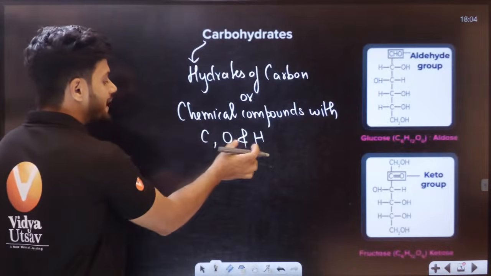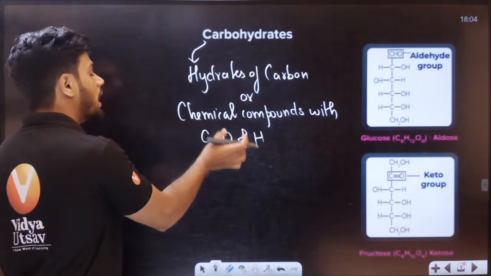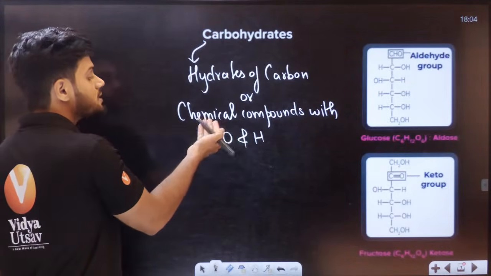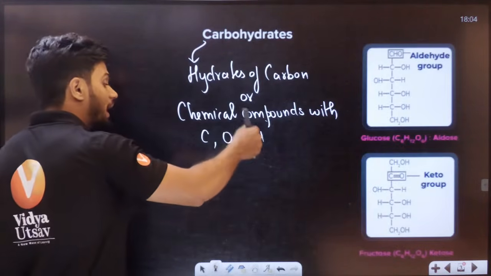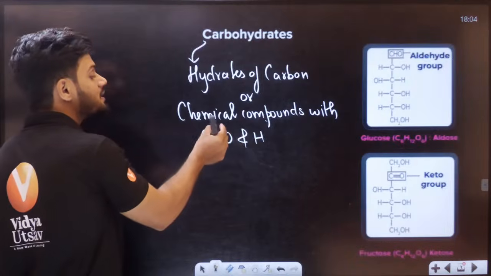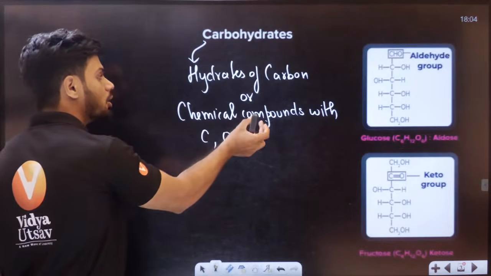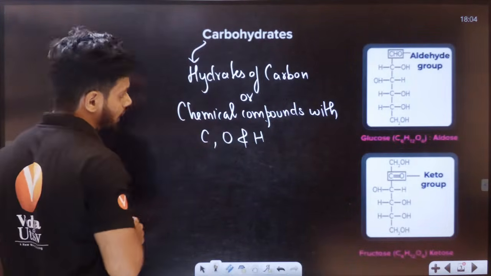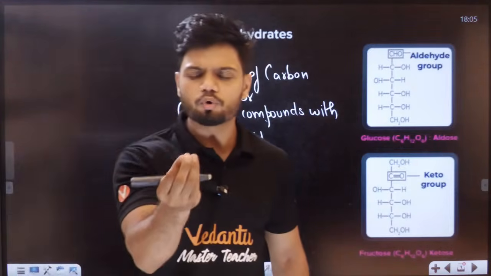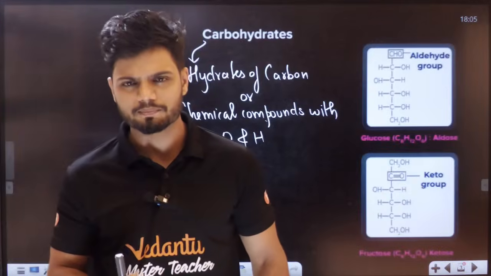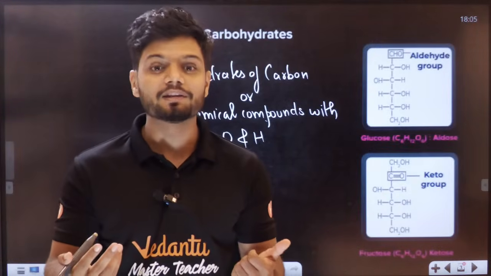All of these elements are joined together to give us a chemical compound, and that chemical compound is called a carbohydrate.